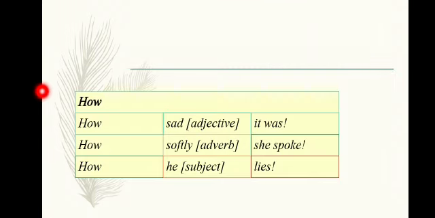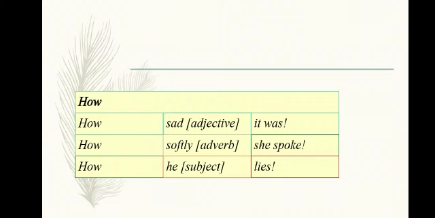Now with how. How sad it was! How softly she spoke! How he lies! So these are examples of exclamatory sentences.